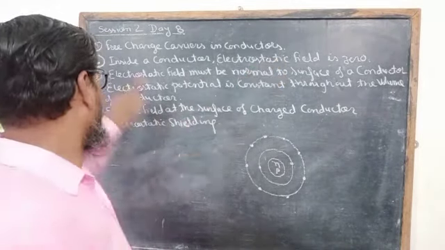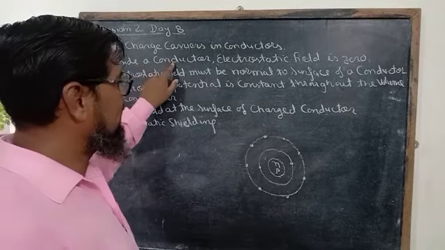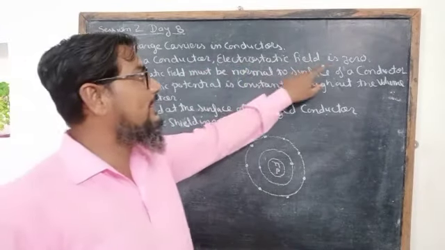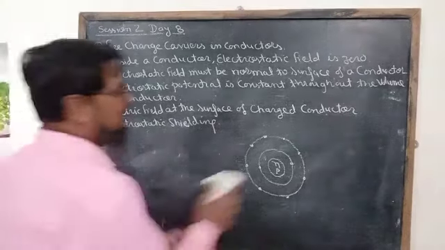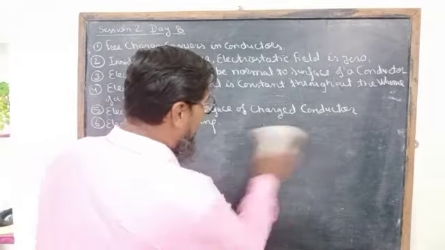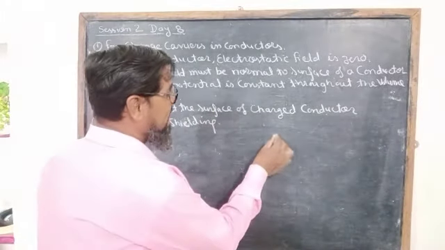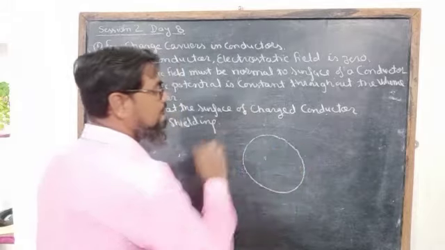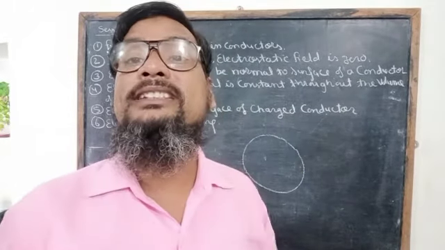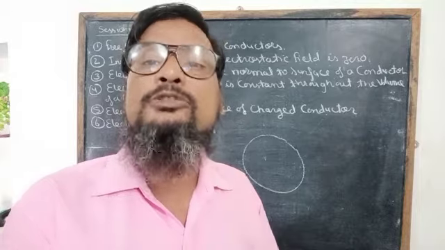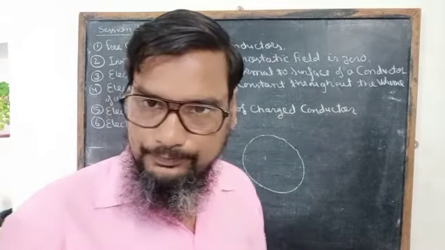The second point: inside a conductor the electrostatic field is zero. Imagine a conductor that is given a charge. Suppose this charge is distributed over its complete volume.